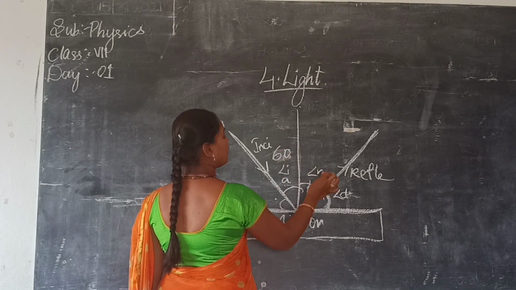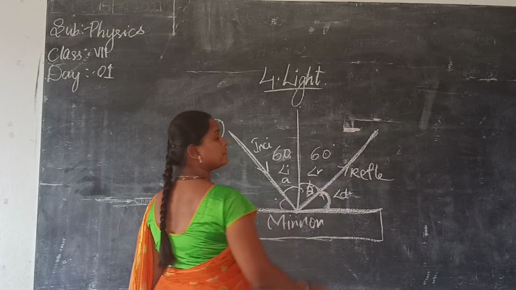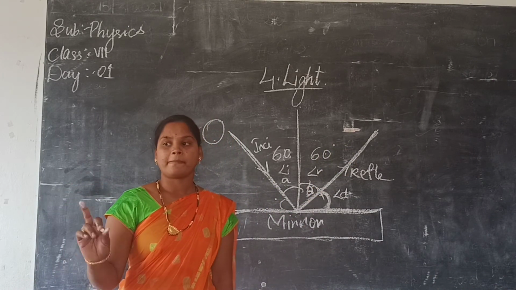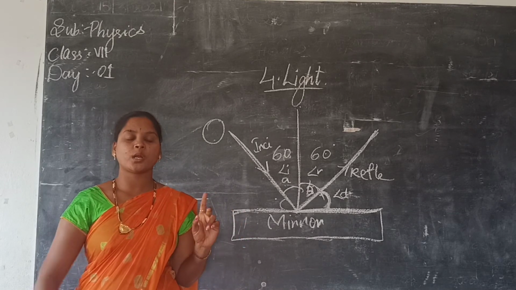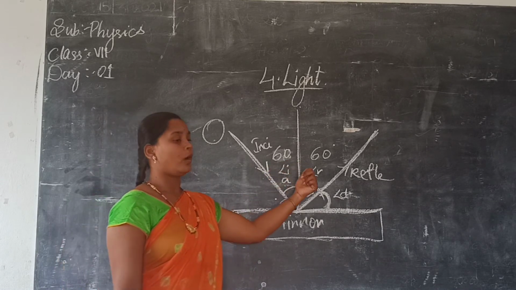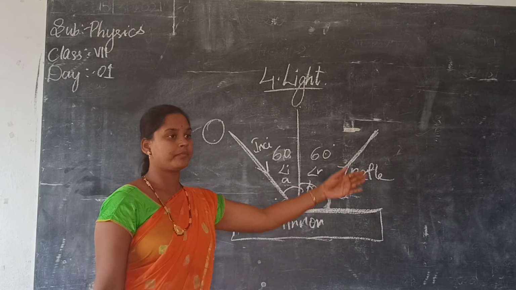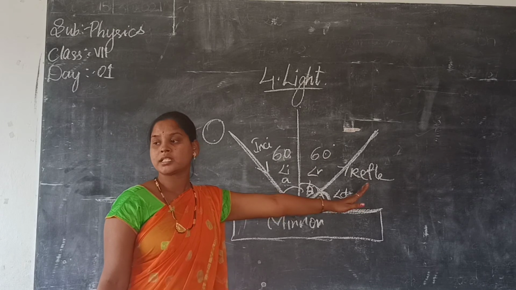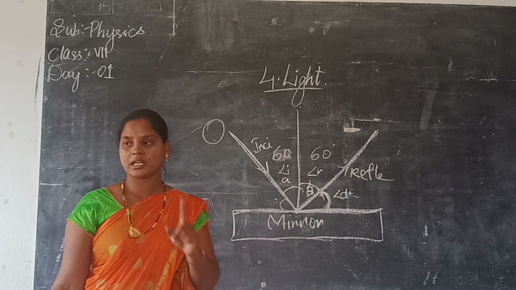For example, if the angle of incidence is 60, what will be the angle of reflection? 60. Why? Because the normal ray is in between the incident and reflected ray. This is because of the two laws of reflection. What are the laws of reflection? First, the incident ray, the normal and the reflected ray always lie in the same plane. That is one law.